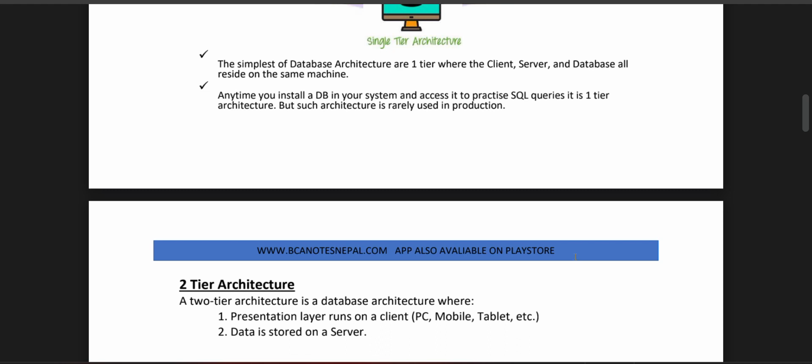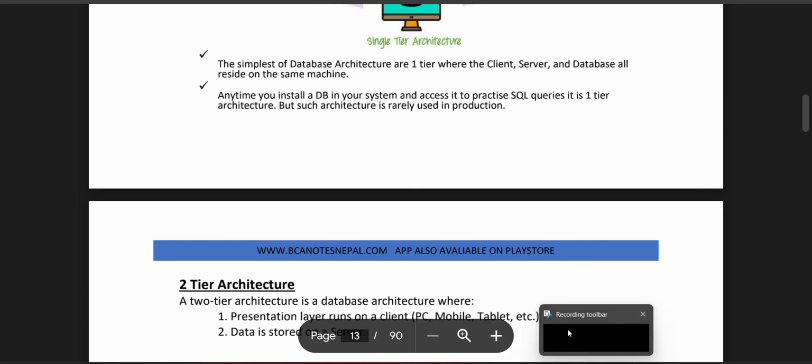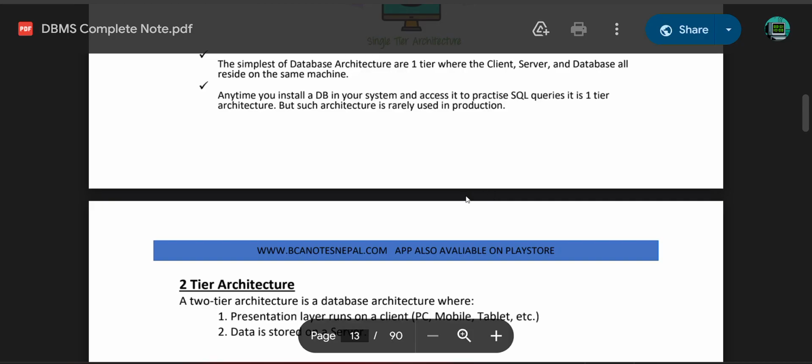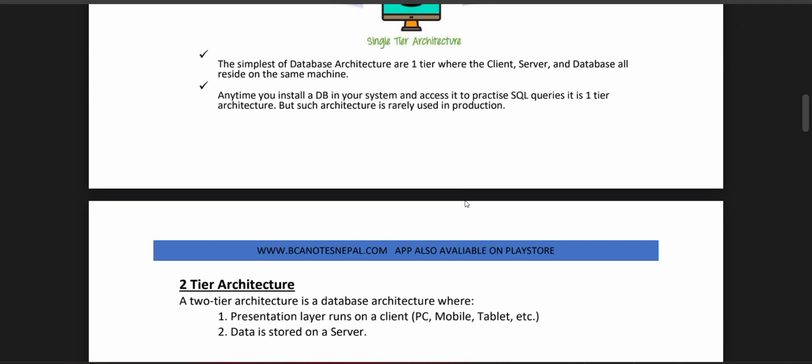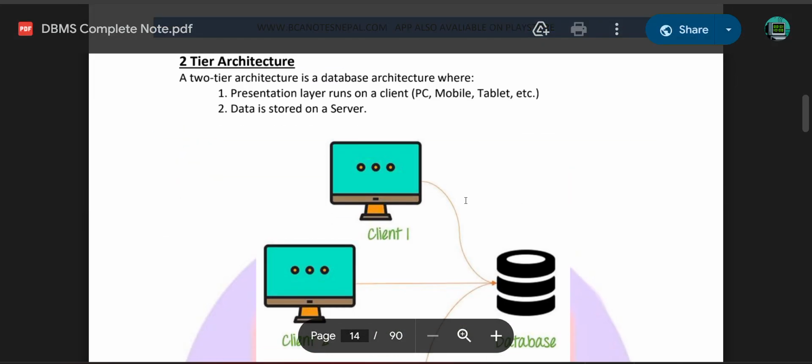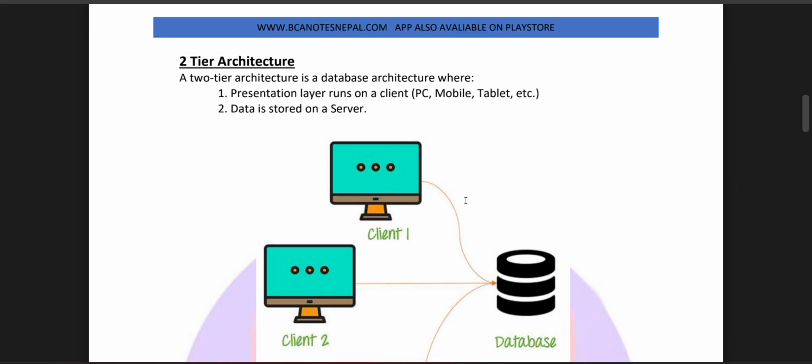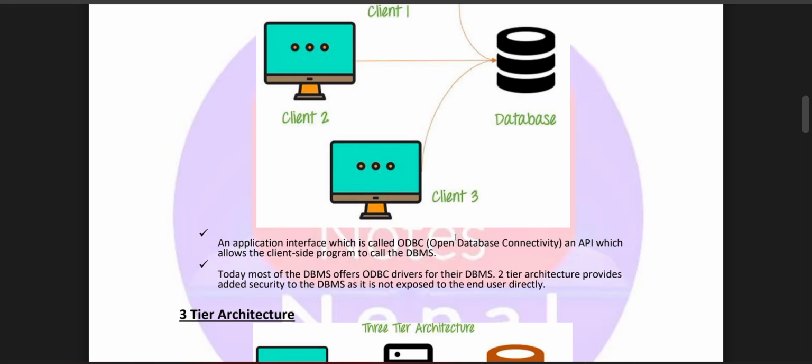Two-tier architecture. Two-tier architecture is a database architecture where the presentation layer runs on the client, PC, mobile, tablet, etc. Data is stored on the server. Client 1, client 2, client 3, and the database. It uses an application interface called ODBC, Open Database Connectivity, an API which allows the client-side program to call the DBMS.